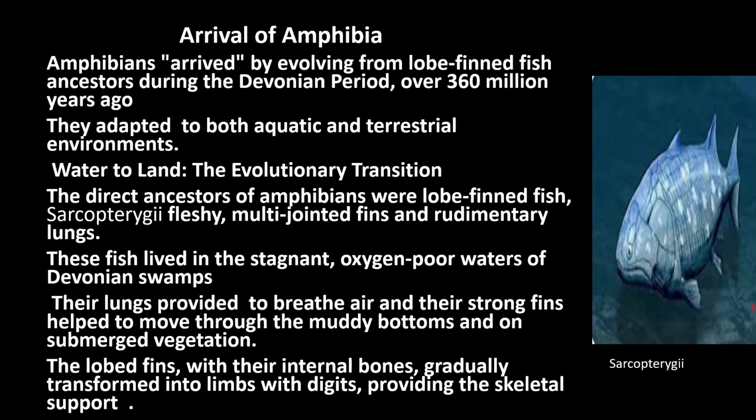That means Sarcopterygii, the ancestors of the first amphibians, had fleshy multi-jointed fins that developed into limbs.